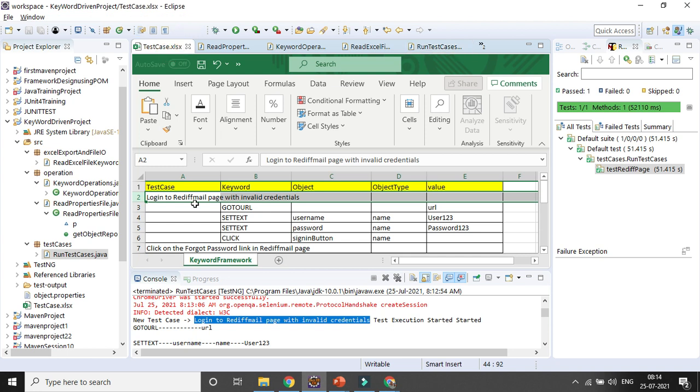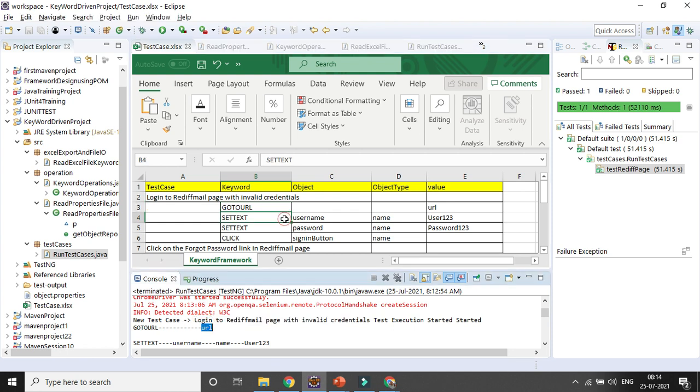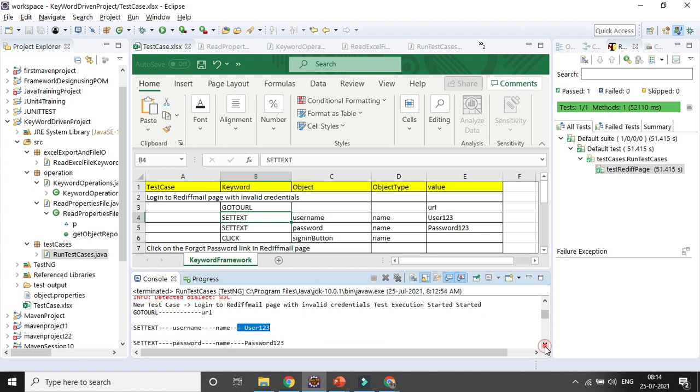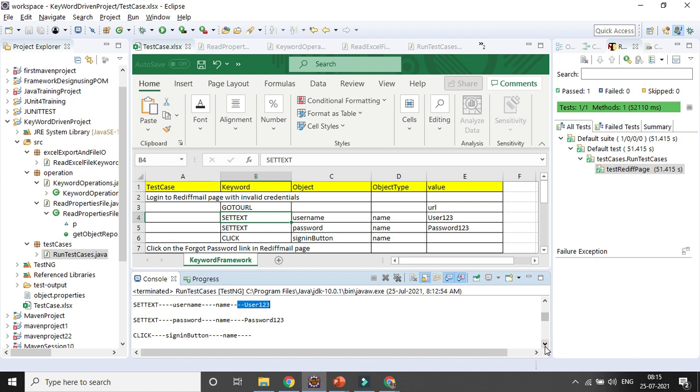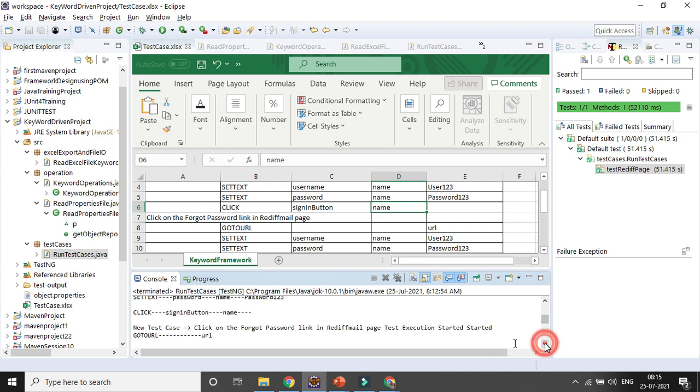So what is my first test case objective? I want to go to the URL. After that I want to go to the username field and enter the username. After that I want to go to the password field and enter it, and after that I want to click on the sign in button, right? Here the object type is name, so there is no value. Then my next test case: again click on the forgot password link on the ready page.